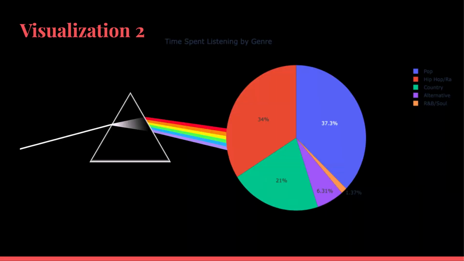This next visualization produces a pie chart depicting the percentages of what genre my most played music was in. This one really surprised me, because I didn't even think that I listened to that much country music, except for one song by Carrie Underwood that I play all the time, and that's 21% of my genre pie. So this is a really interesting visualization to see it in a picture instead of just seeing it in charts. And I hope you like the album background.